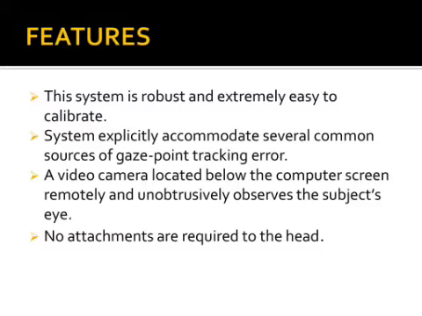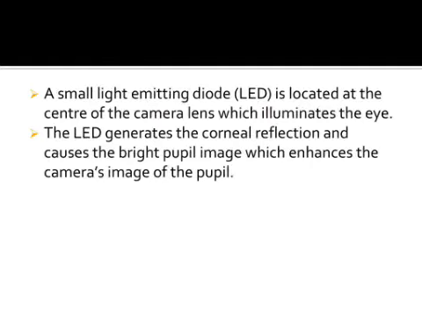These are some features of eye gaze communication system. This system is robust and extremely easy to calibrate. System explicitly accommodates several common sources of gaze point tracking error. A video camera located below the computer screen remotely observes the subject's eye. No attachments are required to the head.